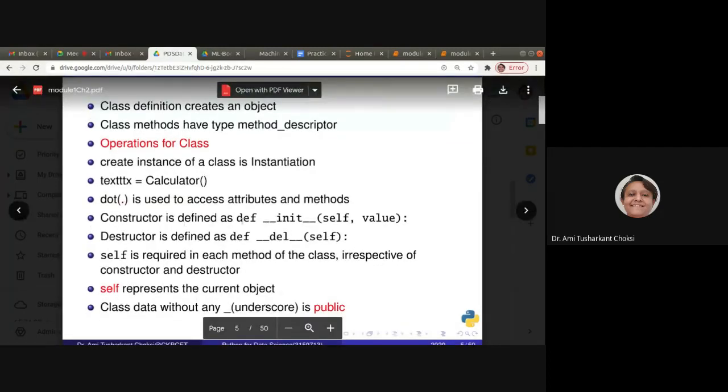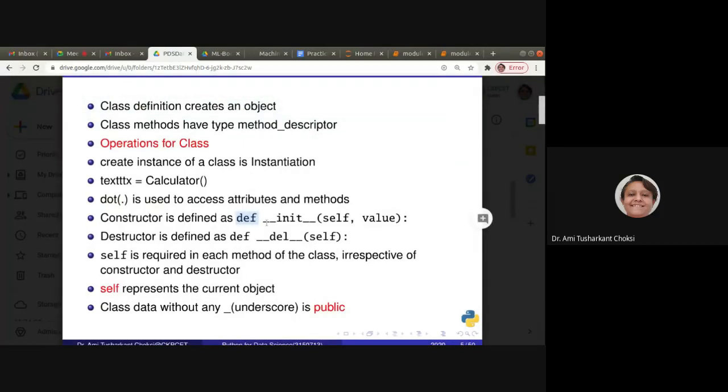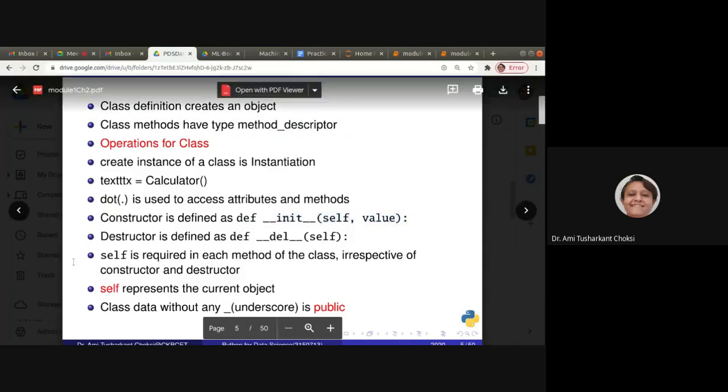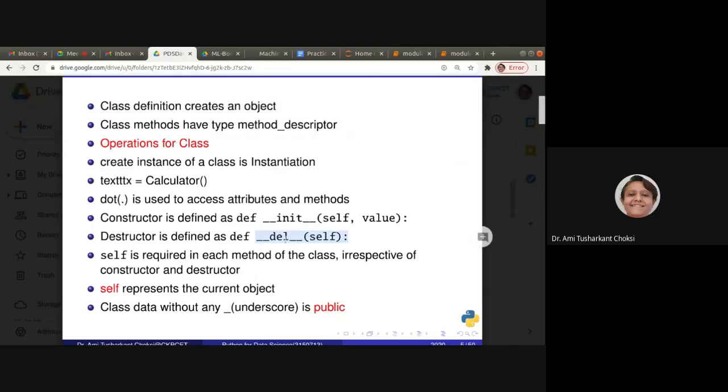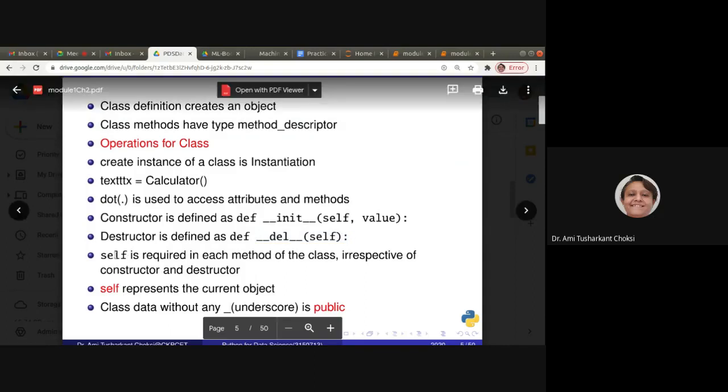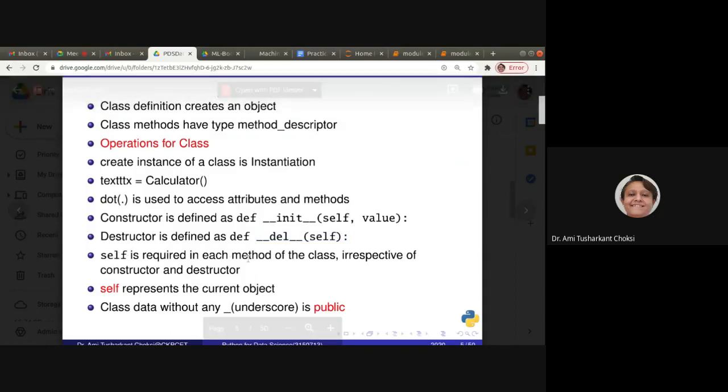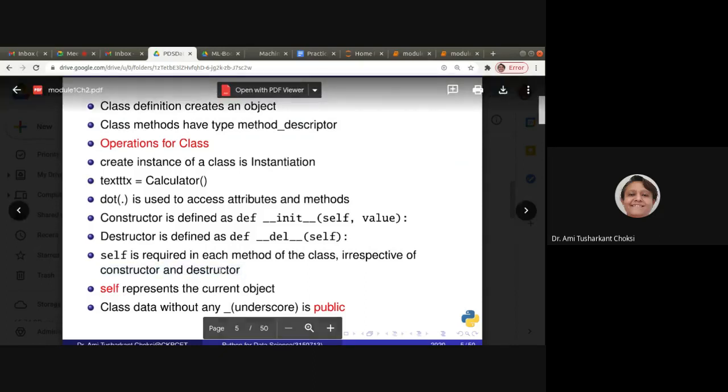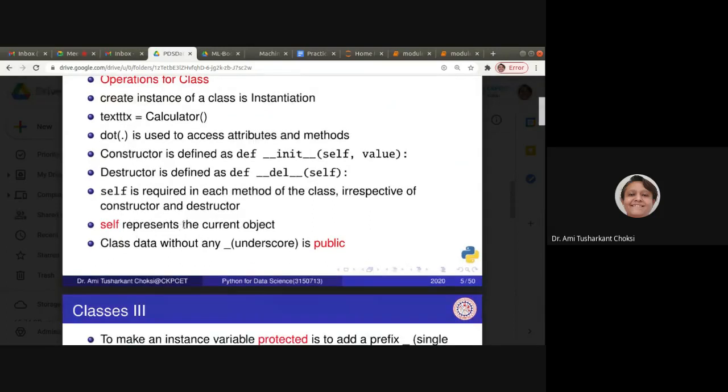Constructor is defined as def __init__(self, value). Destructor is defined as def __del__(self). Self is required in each method of the class irrespective of constructor and destructor. Self represents the current object.